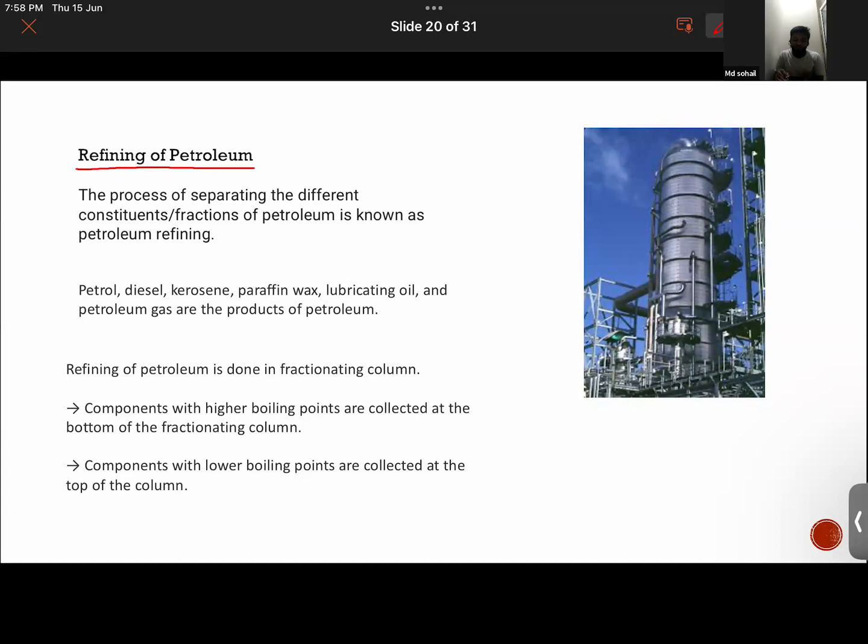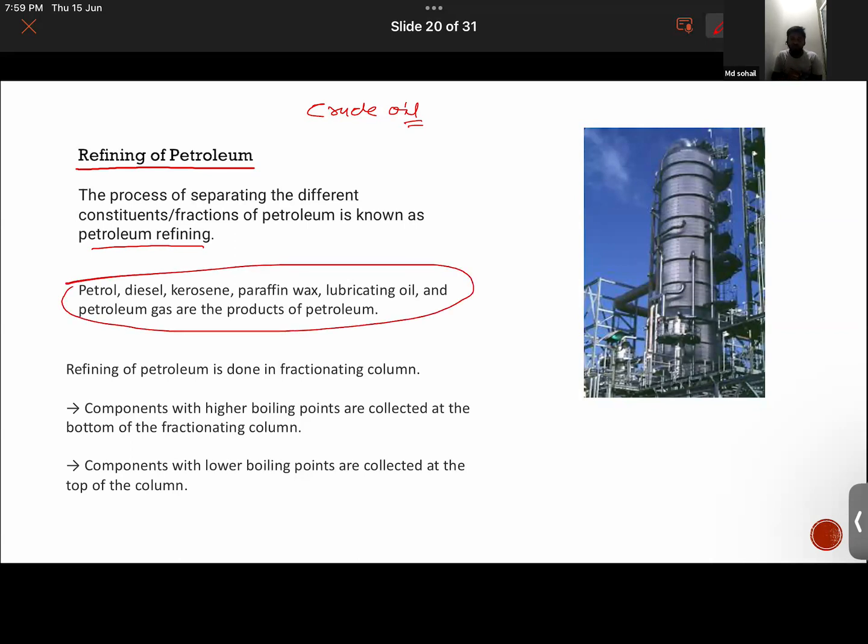It is basically the process of separating the different constituents or fractions of petroleum, that is called petroleum refining. Petroleum exists as crude oil, and in crude oil there are different components found. Like you have paraffin wax, LPG gas, petrol, diesel, right, guys? The process of separating those components is done in refining, and that process is called petroleum refining. These are the components obtained by the refining of petrol.